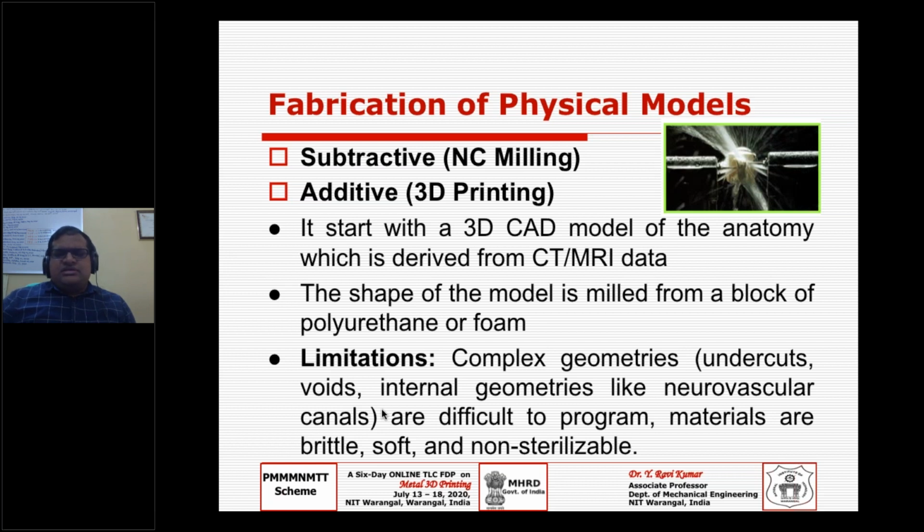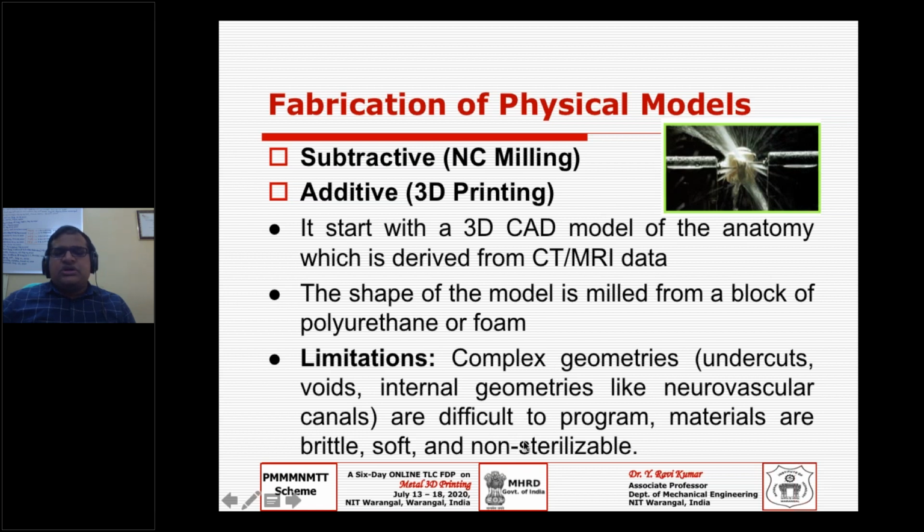But this all consists of neurovascular canals and internal geometries, undercuts, voids. So it's very difficult for a programmer to program this kind of thing. And of course, the materials also may be brittle, soft, and non-sterilizable. So that is another issue, where you cannot take these biomodels inside the operation theater.